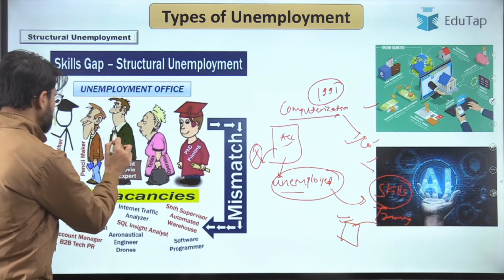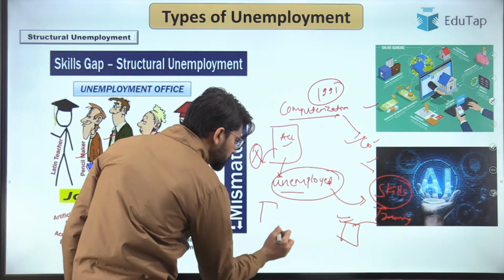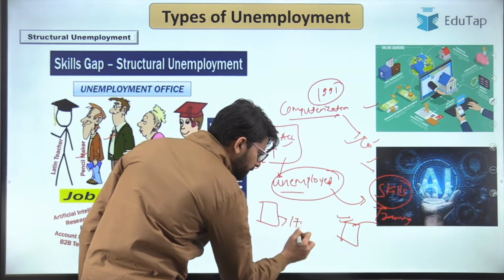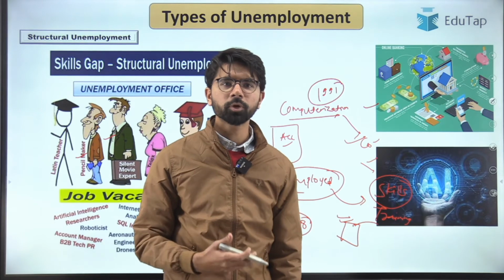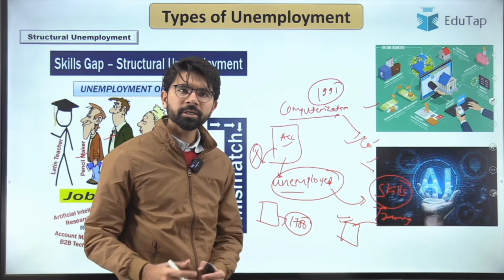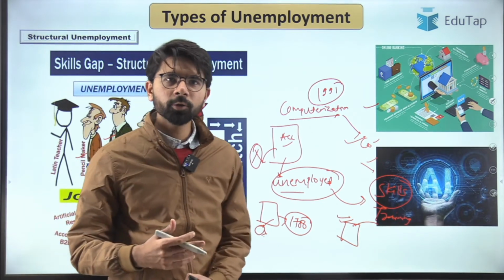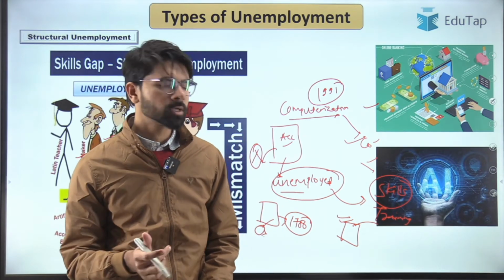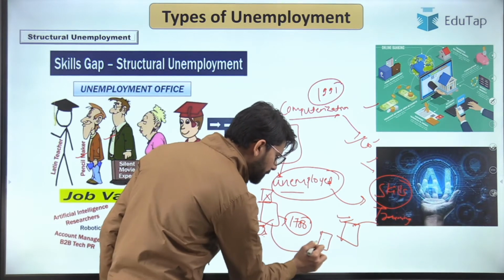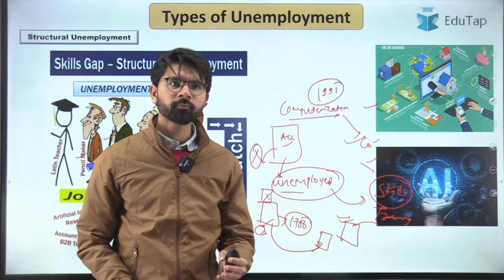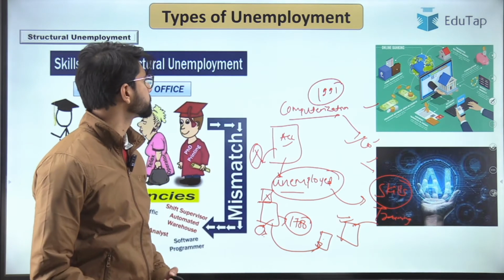And you can look at in this picture that pencil makers' jobs were taken over by the machines. And apart from that, in the industrial revolution that we witnessed in the 18th century, roughly around the 1750s, a large number of people, or the labor, was employed for production purposes. But some years later, the machines had taken over those jobs, making the people unemployed, but people were able to acquire a new skill set and they were able to operate those machines. So if it is making a few people unemployed, it is also creating a new set of jobs. People, by acquiring a skill set and undergoing a certain form of training, will be able to take over those jobs. So that is the essence of structural unemployment.